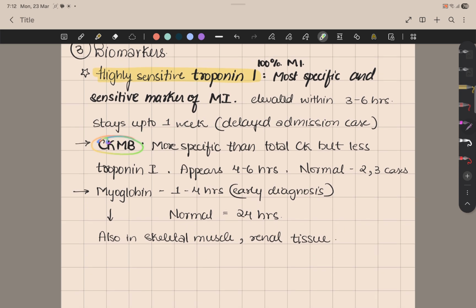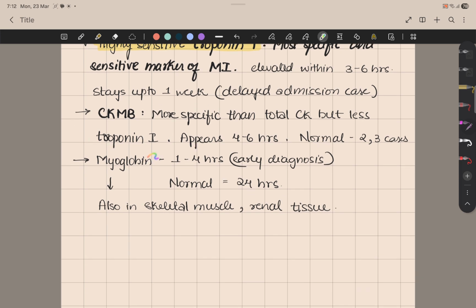And then you have CKMB or CK2, the second isomer of CK. It is specific but less specific than troponin I. It appears in blood within 4 to 6 hours and becomes normal within 2-3 days. And then you have myoglobin. Any muscular tissue has myoglobin. So this is not specific, but it is useful in early diagnosis because with instant cell death, myoglobin is released into the blood. It is elevated within 1 to 4 hours of onset of myocardial infarction, but it goes down within 24 hours. So that's it for myocardial infarction.